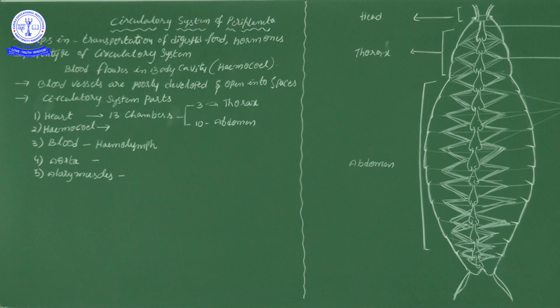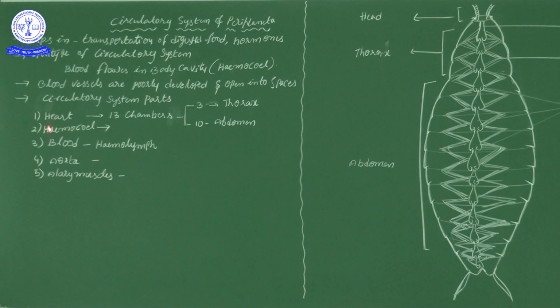Now if you enter the circulatory system, the circulatory system has several parts. When you hear circulatory system, in your mind two important words come: one is the blood, another one is the heart. Correct, na? So as usual, the circulatory system of Periplaneta contains heart and body cavity.